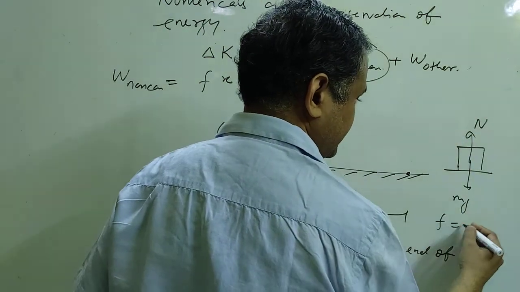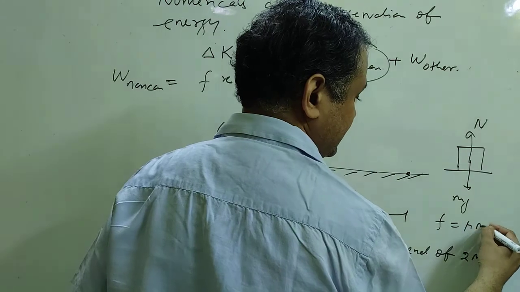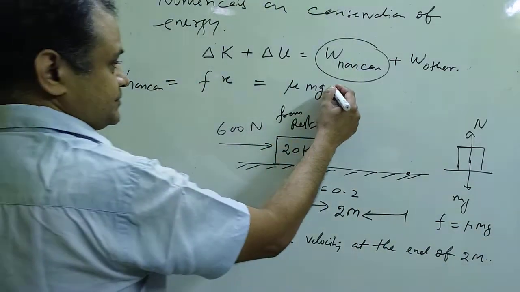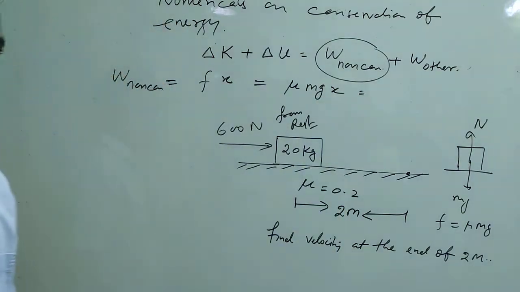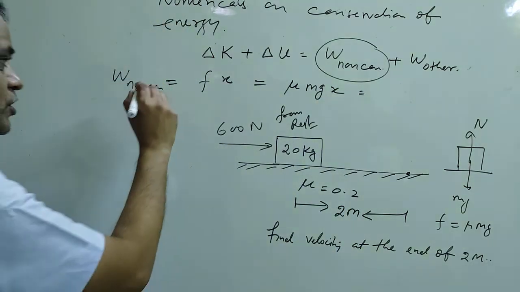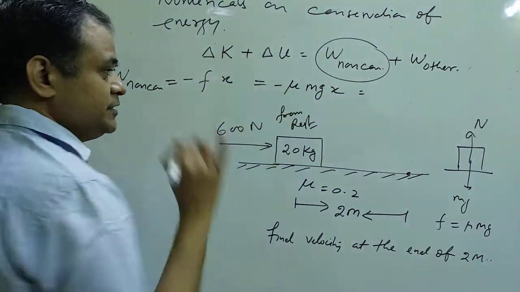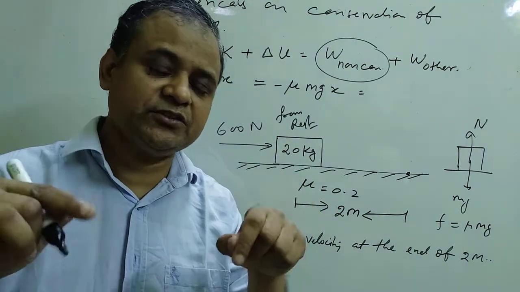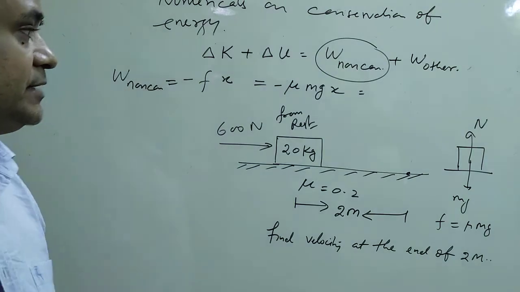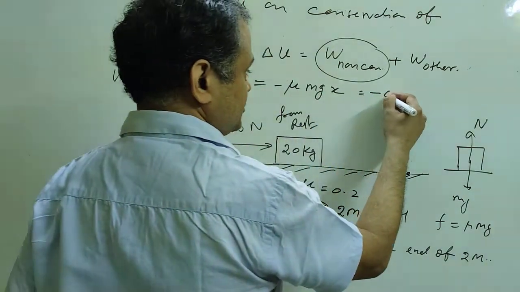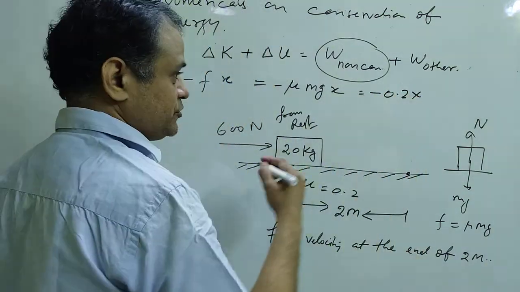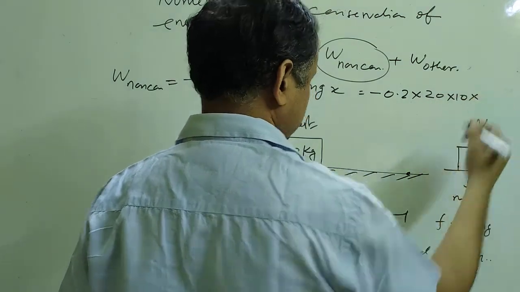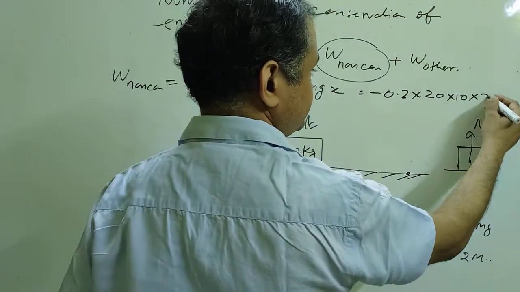Earlier we know that friction force is equal to mu N or mu mg. So F is replaced by mu mg, and x. Because it is a non-conservative force, it is always taken as negative. Remember that: only in the case of non-conservative force do you choose the negative sign. So minus mu, 0.2, m is 20, g is 10, and x is 2.